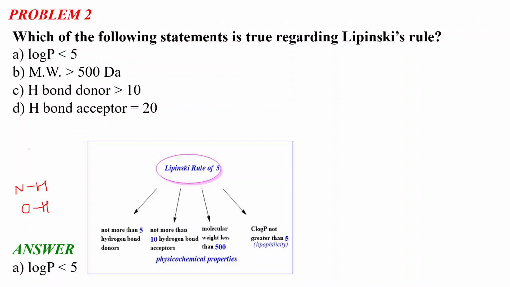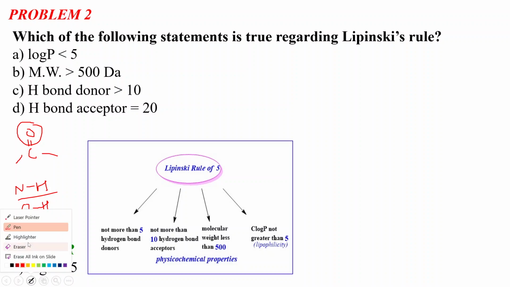And what is a hydrogen bond acceptor? A very common hydrogen bond acceptor is the ketone group. This oxygen is a hydrogen bond acceptor, okay. And the amine functionality and alcoholic functionality are called hydrogen bond donors. So there should not be more than 5 hydrogen bond donors and not more than 10 hydrogen bond acceptors. And the molecular weight should be less than 500 Dalton.